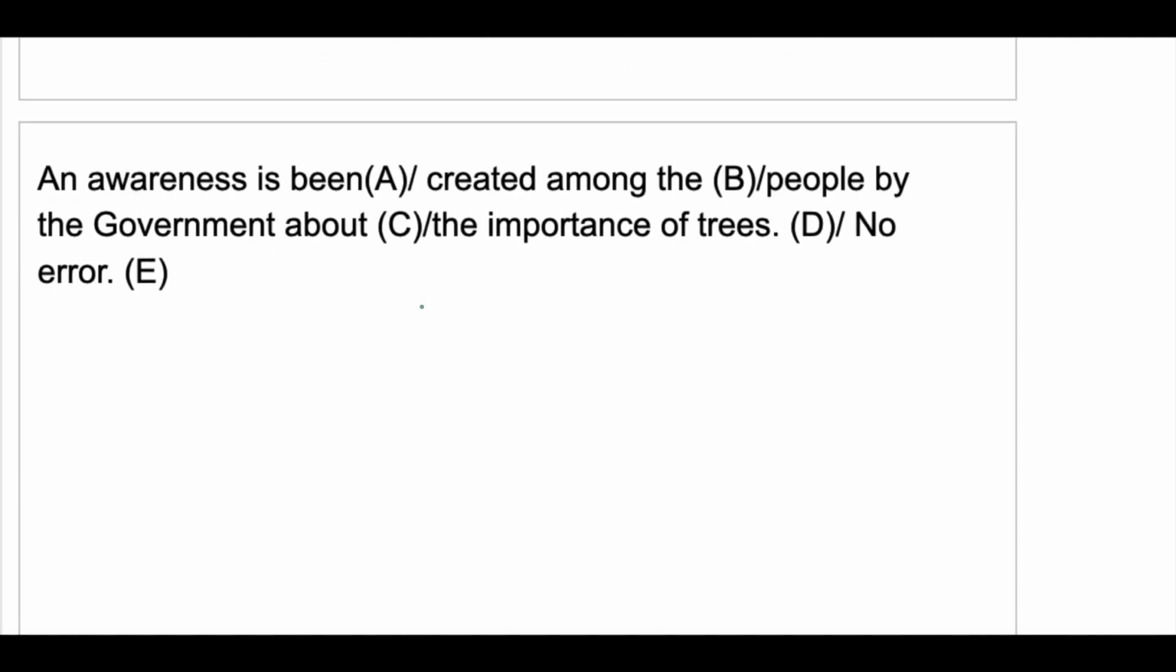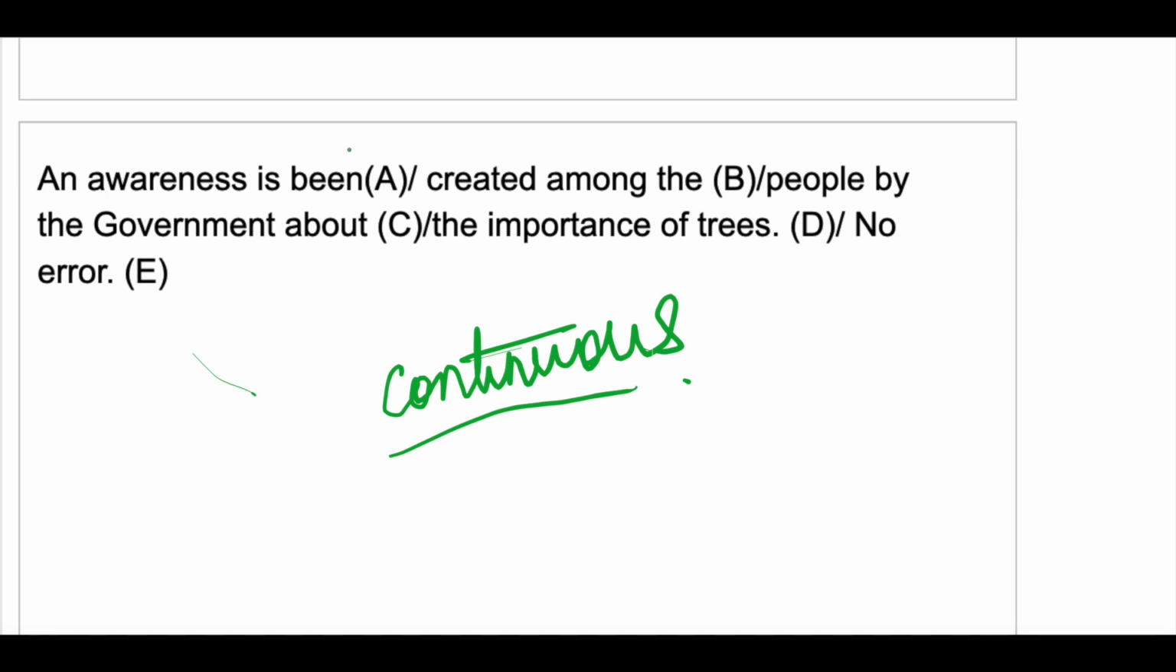Next, "an awareness is being created among the people by the government about the importance of tree." So people are creating this awareness, it is going on. It is a continuous tense, right? So here instead of "being," hmm, being should be used. And awareness is being created. Okay, is plus being plus V3.